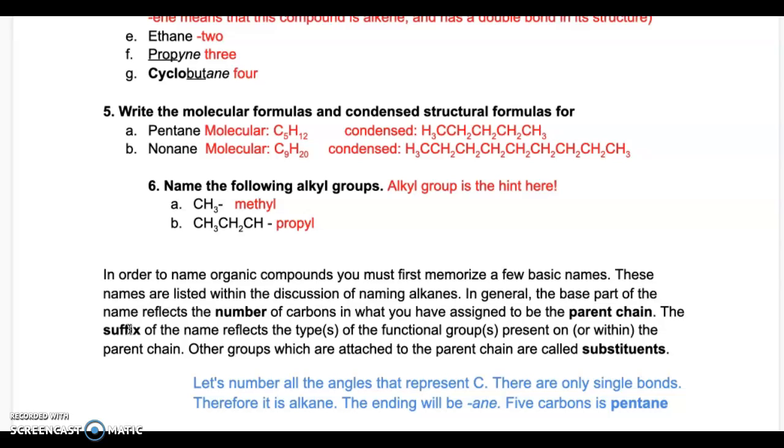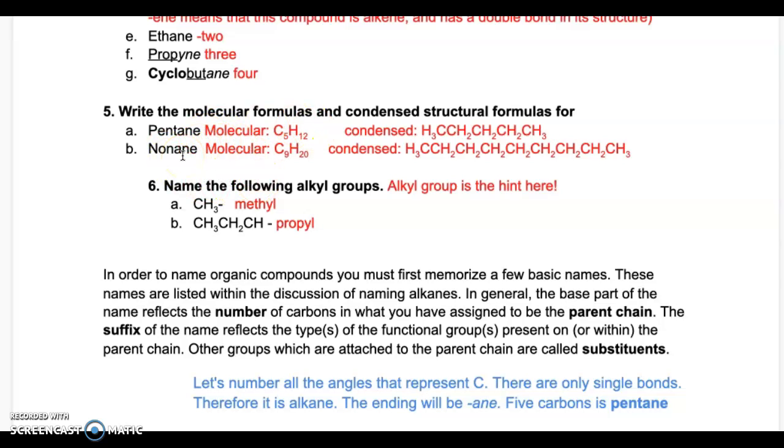Okay, question number 5. Write the molecular formulas and condensed structural formulas for the two examples. So this is pentane and nonane. You have to make sure you know how to identify what is the molecular formula, what is the condensed formula, what is the extended formula, and what is the skeletal formula. So molecular formula always counts all of the carbons and all of the hydrogens. And there is a formula for each one of them.